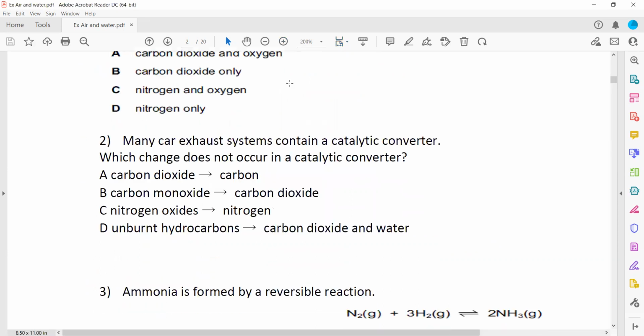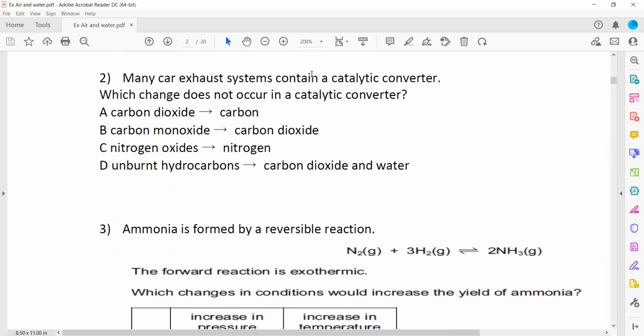The next question: car exhaust systems contain a catalytic converter. Which change does not occur? Catalytic converters convert carbon monoxide to carbon dioxide, oxides of nitrogen to nitrogen gas, and hydrocarbons, which do not burn completely, are burned completely. So carbon dioxide to carbon does not happen.